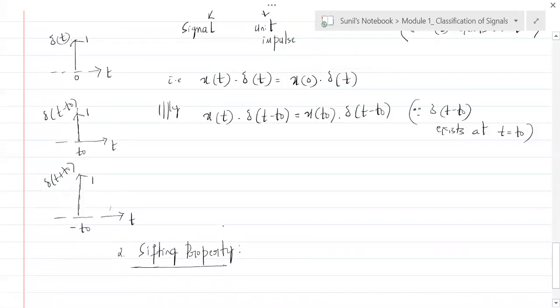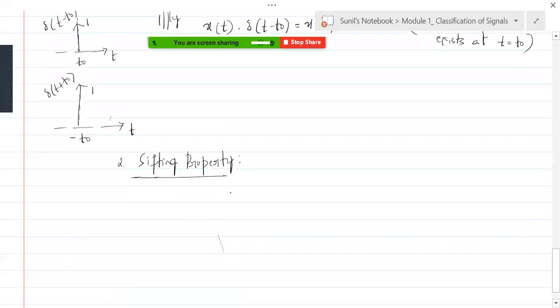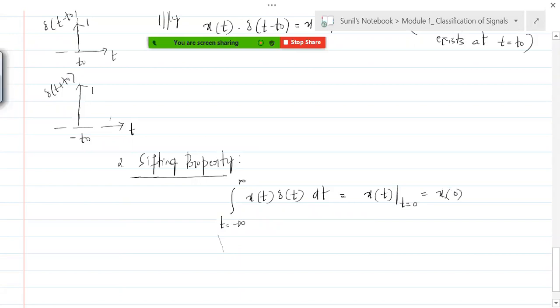Now, in the first property, we just saw the multiplication of a signal with delta of t. What if that product is integrated over the range t ranging from minus infinity to plus infinity is the question. So if you do this, it is as good as saying it is x of t at t equal to 0. So it is x of 0. So this is what is sifting property.